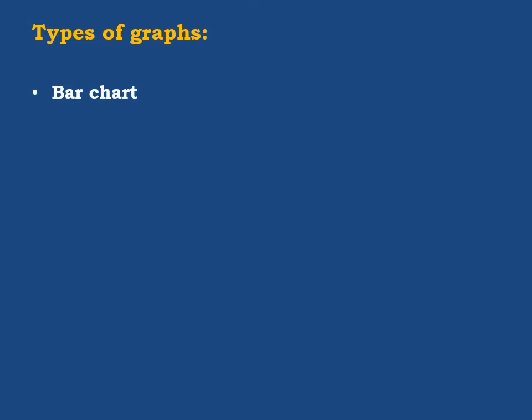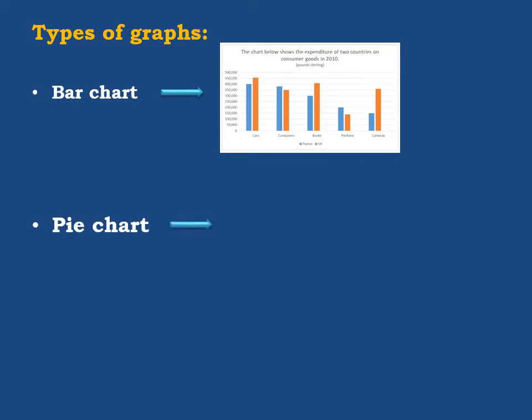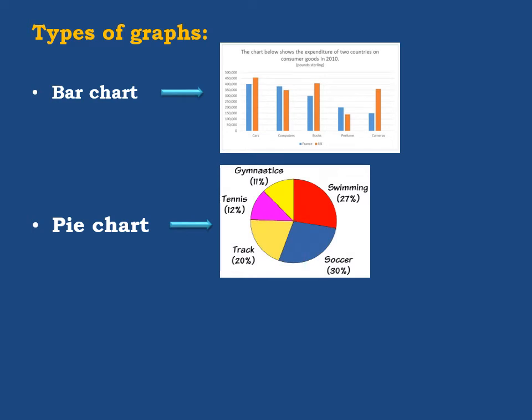The first type is called bar chart, and here it is important to see the names, how we name each of these graphs. Of course, all of them are called graphs, but they have specific names. For example, this one is called bar chart, and the bar chart looks like this. So this is a bar chart. Now, pie chart. The pie chart looks like this.